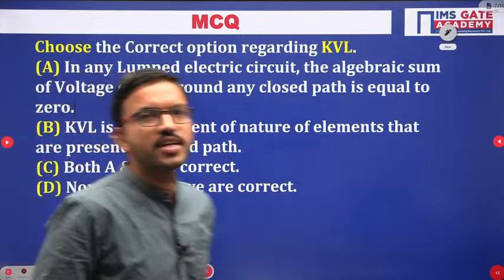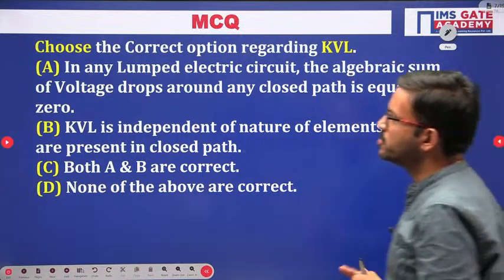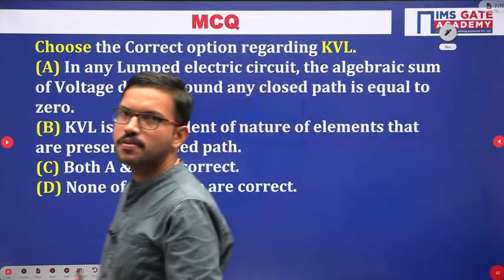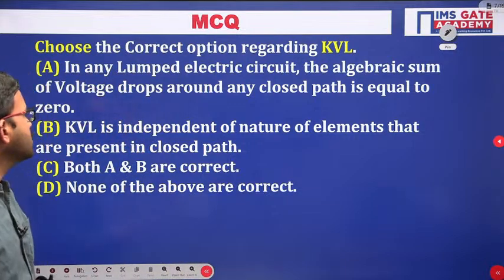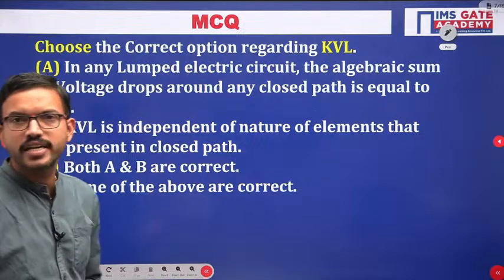I hope all of you can answer this question. Regarding KVL, the definition we have discussed is there in one choice, and in another option a generalized statement is there. Whether that is correct or not, you can identify.